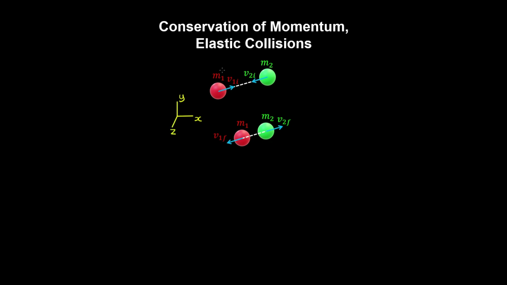So therefore, in the absence of a net external force, momentum is conserved in the horizontal and vertical directions. So if we designate our angle from the horizontal as theta, then the initial momentum of the system in the x direction can be written as follows. And that's equal to the final momentum in the horizontal direction.